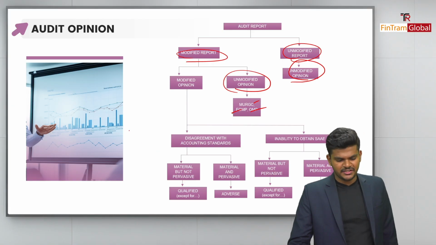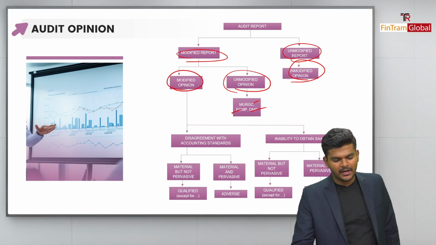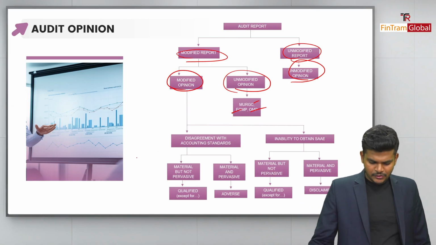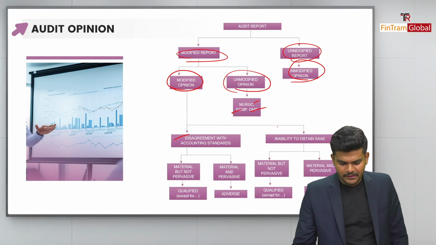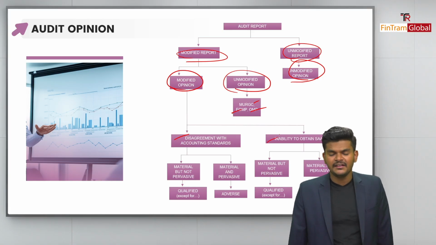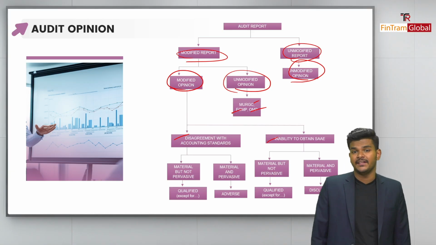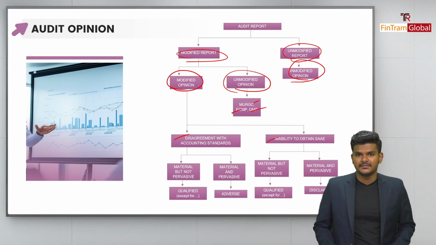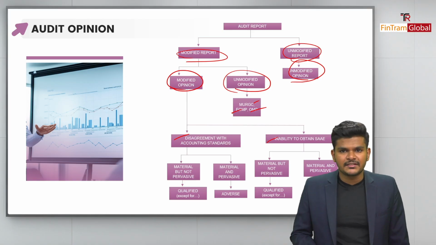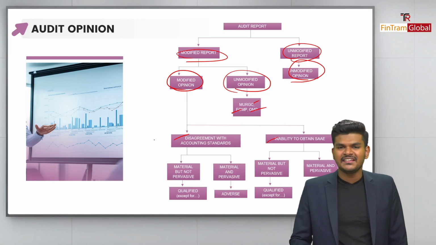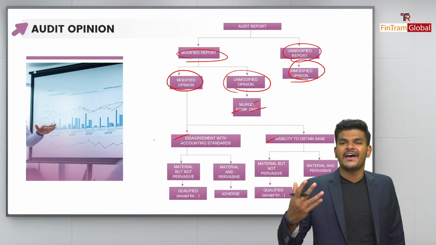Now the third situation: when do we provide a modified or a qualified opinion, right? There are two situations: whenever there's a disagreement with the accounting standards, or if there's an inability to obtain sufficient and appropriate audit evidence. Okay, folks, so let's have a look at the first one. If there's a disagreement with the accounting standards, then we have to assess the materiality as well as the pervasiveness, right?